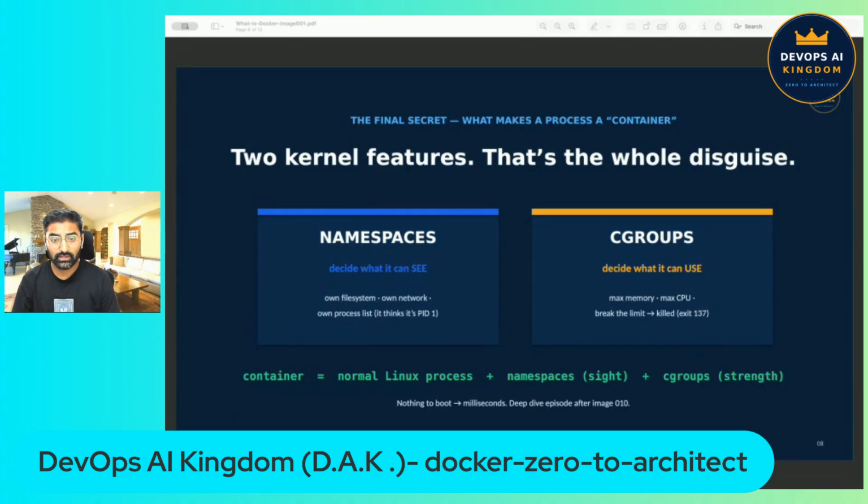So remember it like this: namespaces control sight and cgroups control strength. A container is just a normal Linux process wearing these two pieces of kernel clothing. There is no hypervisor, no guest operating system, and now you fully understand why a container starts in milliseconds, because there is literally nothing to boot.